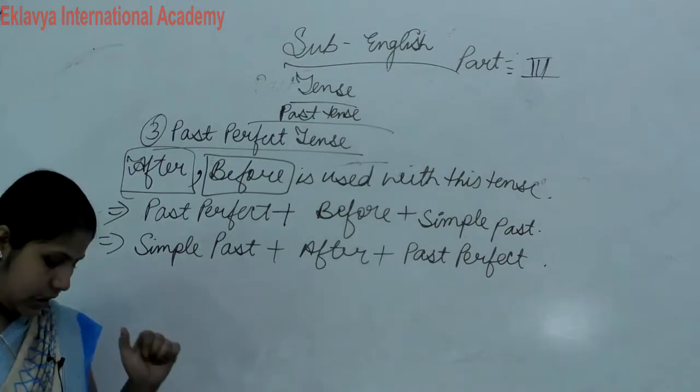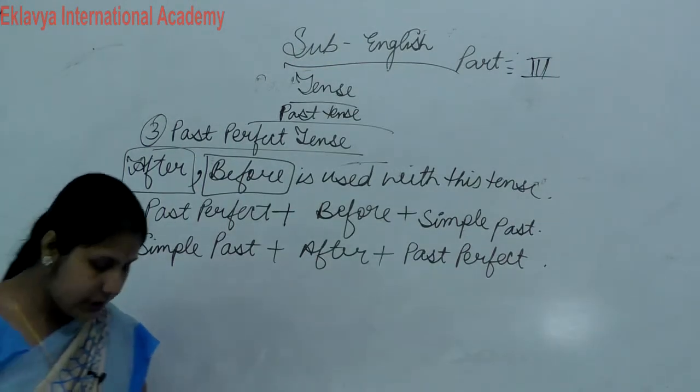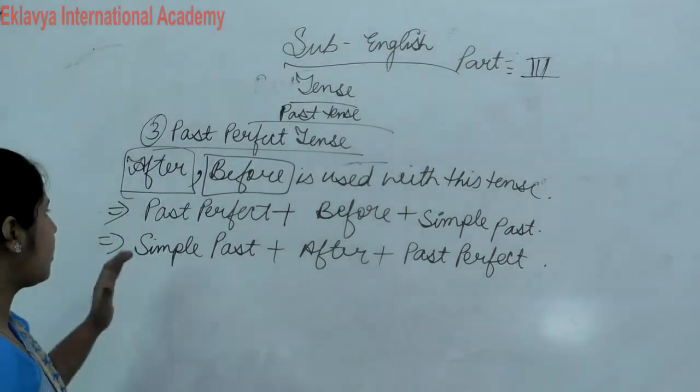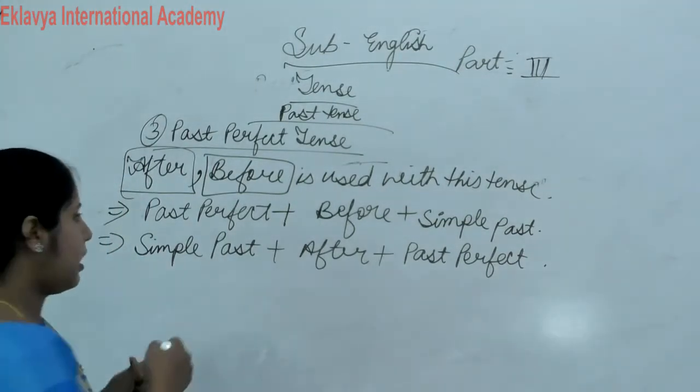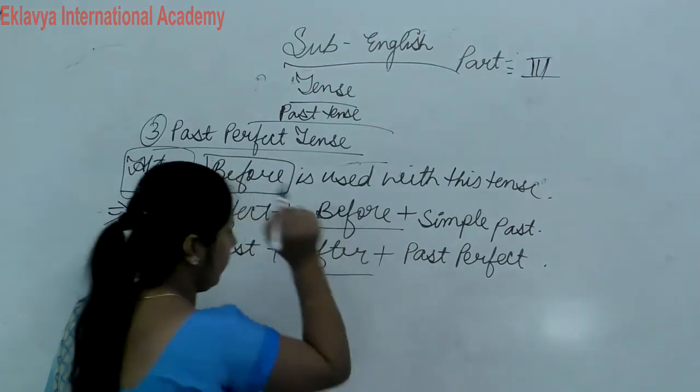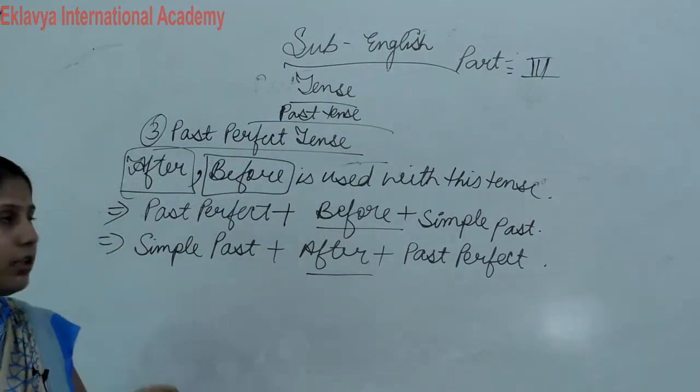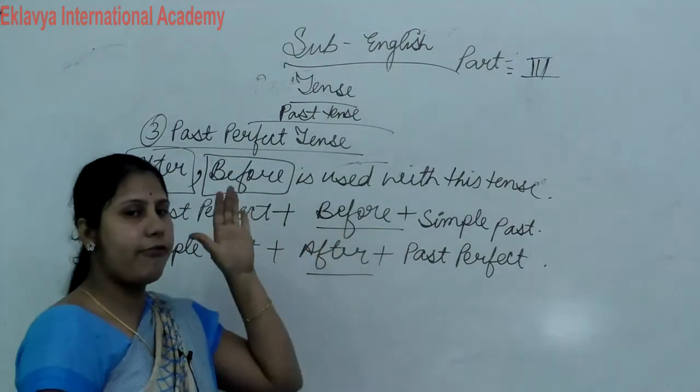Now everyone listen carefully, this is very important, and this is very good technique of using before and after. Clear? Before and after. अब देखो कैसे यूज करेंगे हम बेटा.